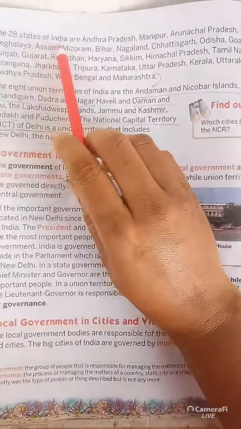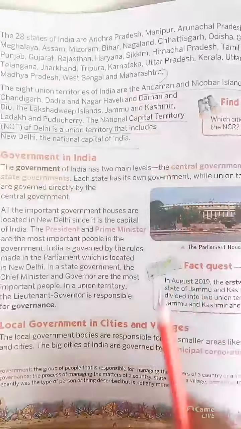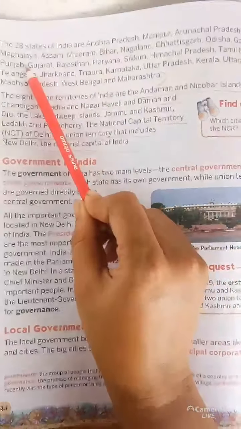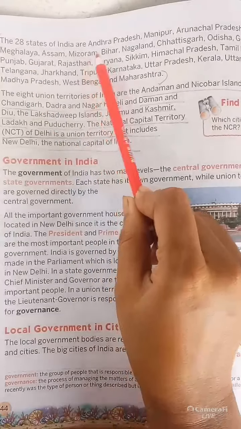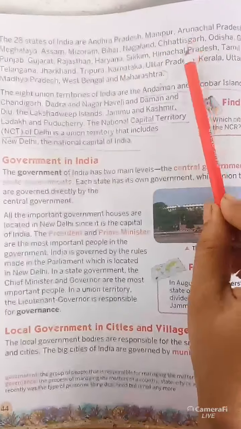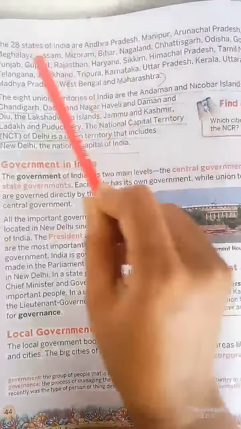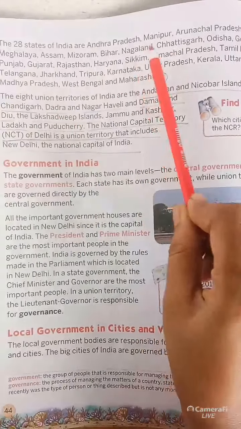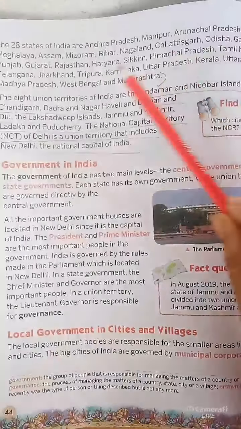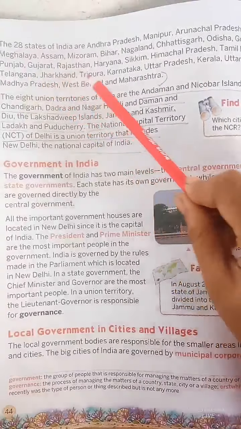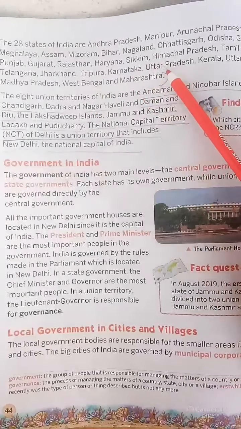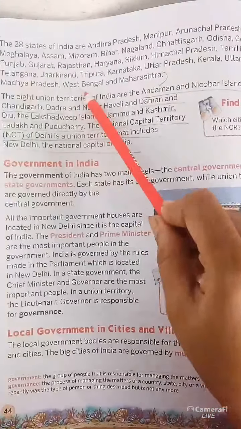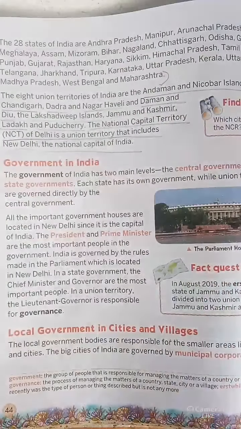The 28 states of India are Andhra Pradesh, Manipur, Arunachal Pradesh, Meghalaya, Assam, Mizoram, Bihar, Nagaland, Chhattisgarh, Odisha, Goa, Punjab, Gujarat, Rajasthan, Haryana, Sikkim, Himachal Pradesh, Tamil Nadu, Telangana, Jharkhand, Tripura, Karnataka, Uttar Pradesh, Kerala, Uttarakhand, Madhya Pradesh, West Bengal and Maharashtra.